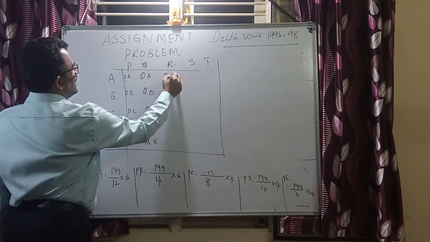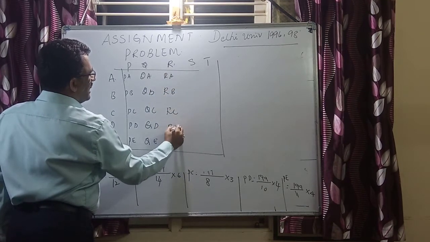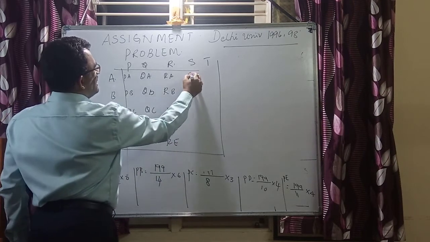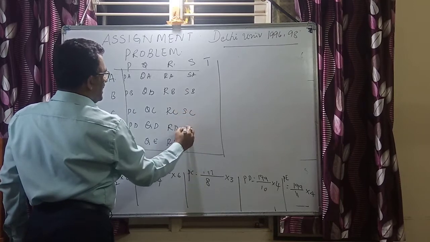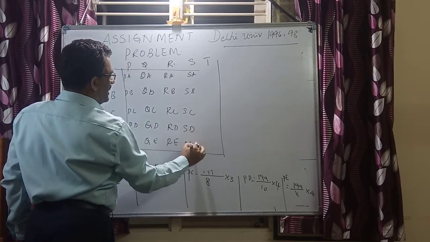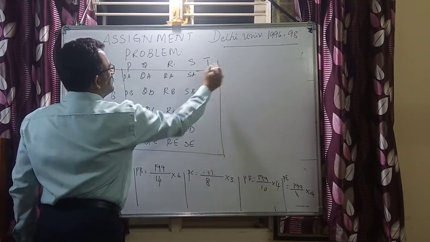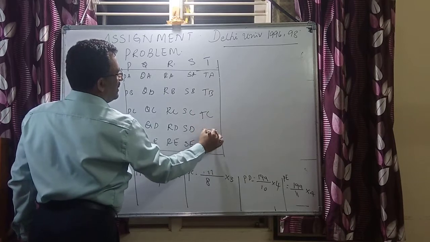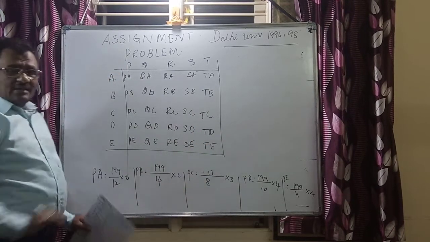Next, this is RA, RB, RC, then RD, next RE. Next, this is SA, SB, SC, SD and then SE. Next is again TA, TB, TC, TD and then TE. So this is what exactly the representation is.